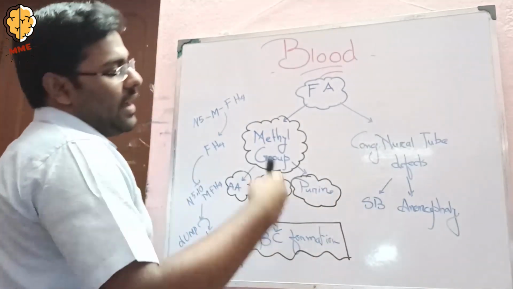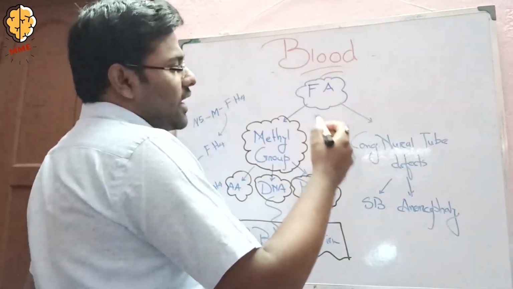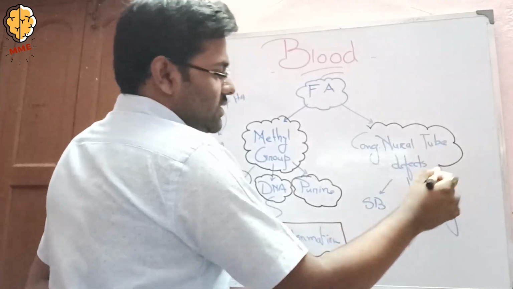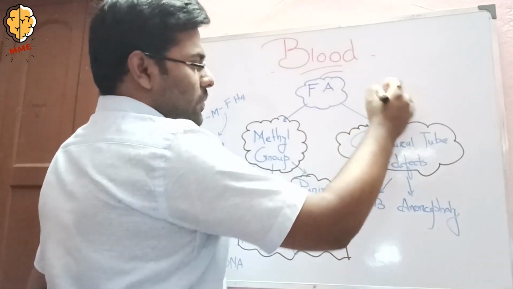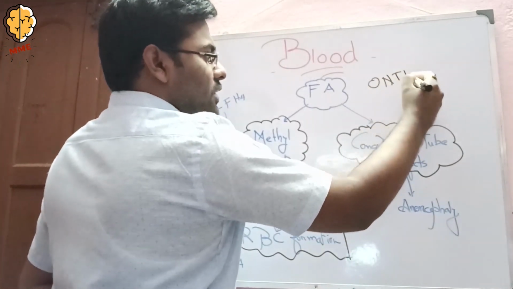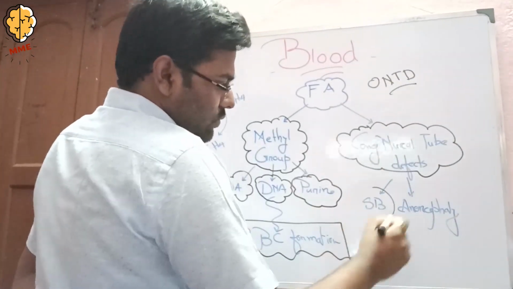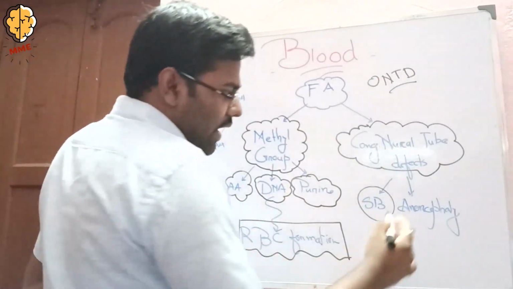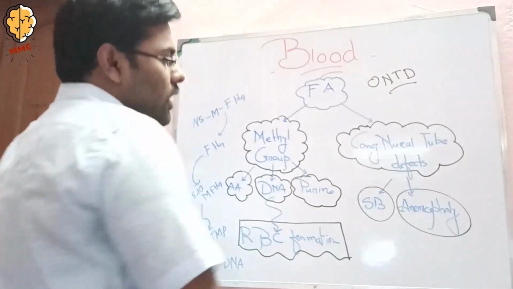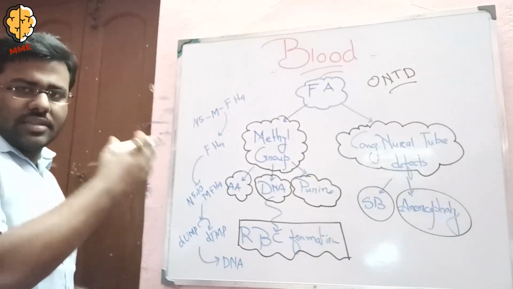Next, folic acid prevents congenital neural tube defects or open neural tube defects like spina bifida and anencephaly.